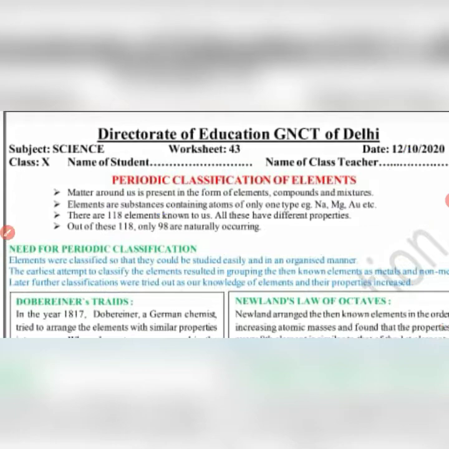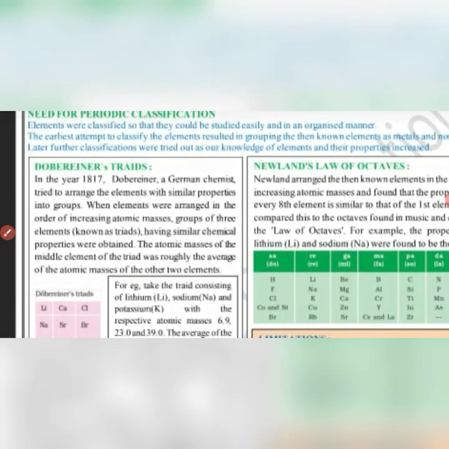First of all, we'll study the Dobereiner triad theory. Dobereiner was a German chemist and he tried to arrange these elements into groups. He arranged these elements in increasing atomic masses in a group of 3. As it is a group of 3, it is known as a triad, and the elements have similar chemical properties.